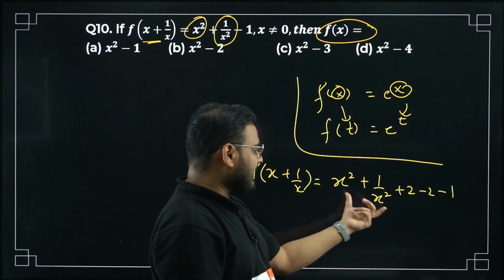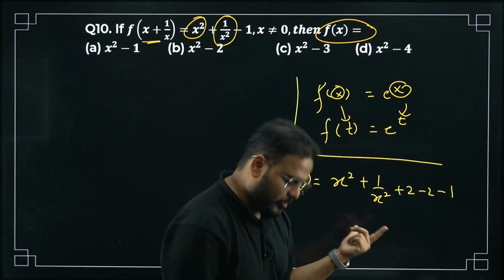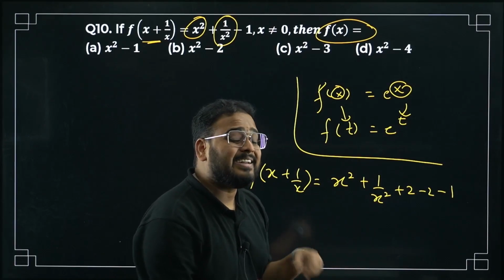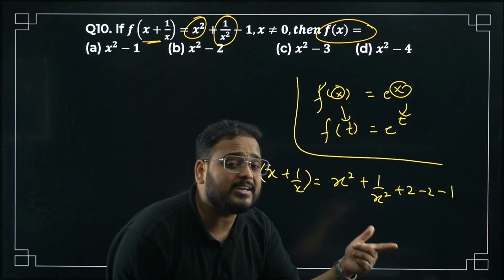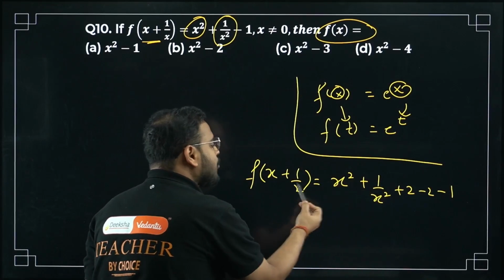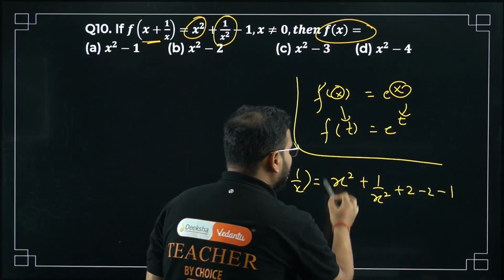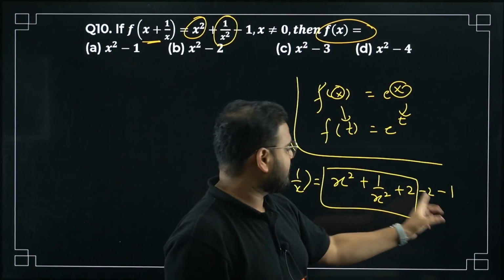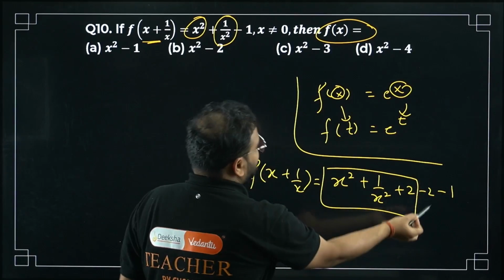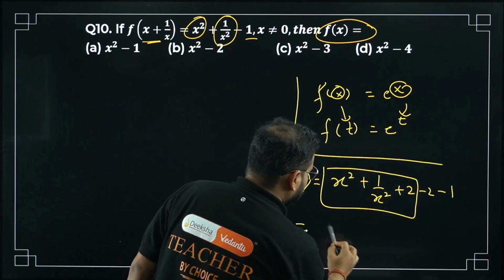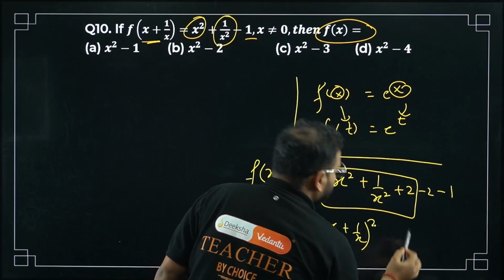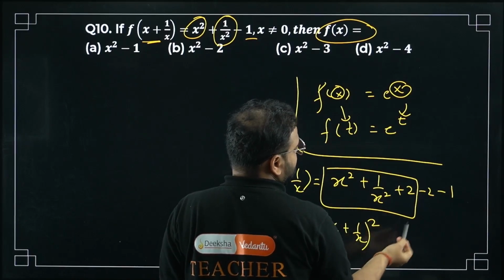For that I need that same part over here. I have a square, x square. I have b square, 1 by x square. I need plus 2 or minus 2. Plus 2 I need because I have to make a whole square. Combine these three together. Adding plus 2 means I have to remove that with minus 2 as well. So that's why minus 2, minus 1. Minus 1 is given in the question. It becomes x plus 1 by x the whole square, minus 3 from the first three terms.